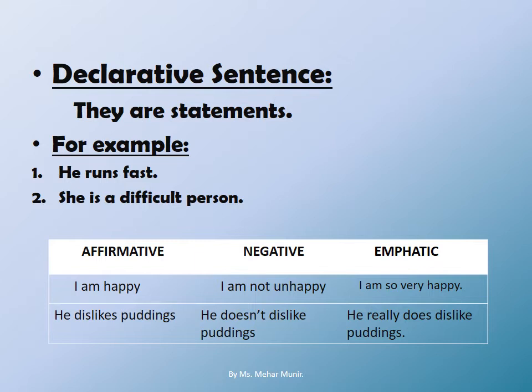Sentence number 2. He dislikes puddings. Negative, he doesn't dislike puddings. Again, the meaning is same, but the word doesn't shows a negative meaning. Emphatic, he really does dislike puddings. The word really again shows an extreme feeling that he really does dislike pudding.